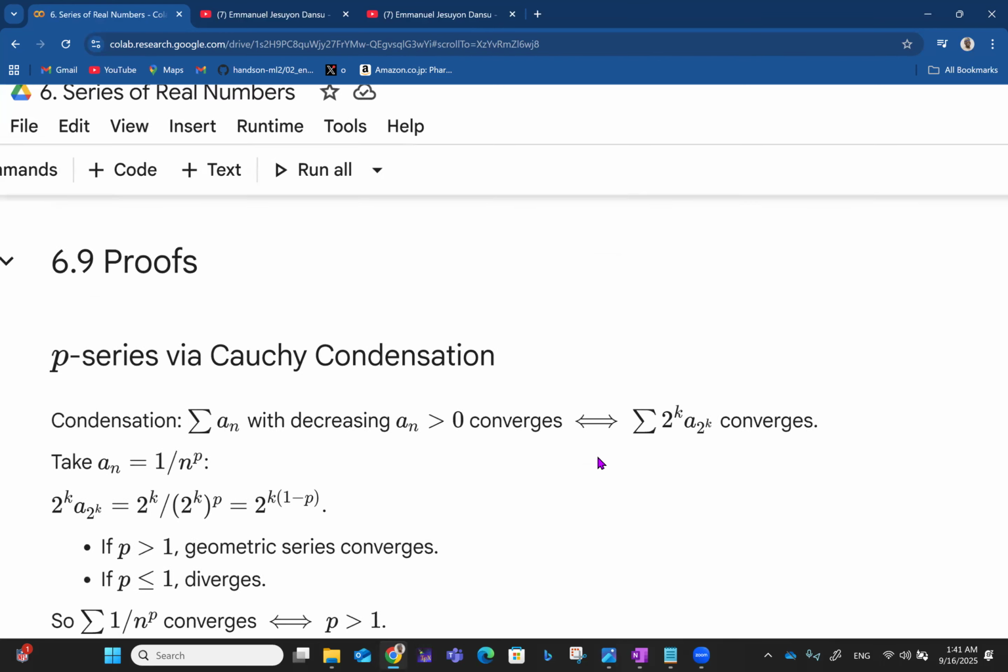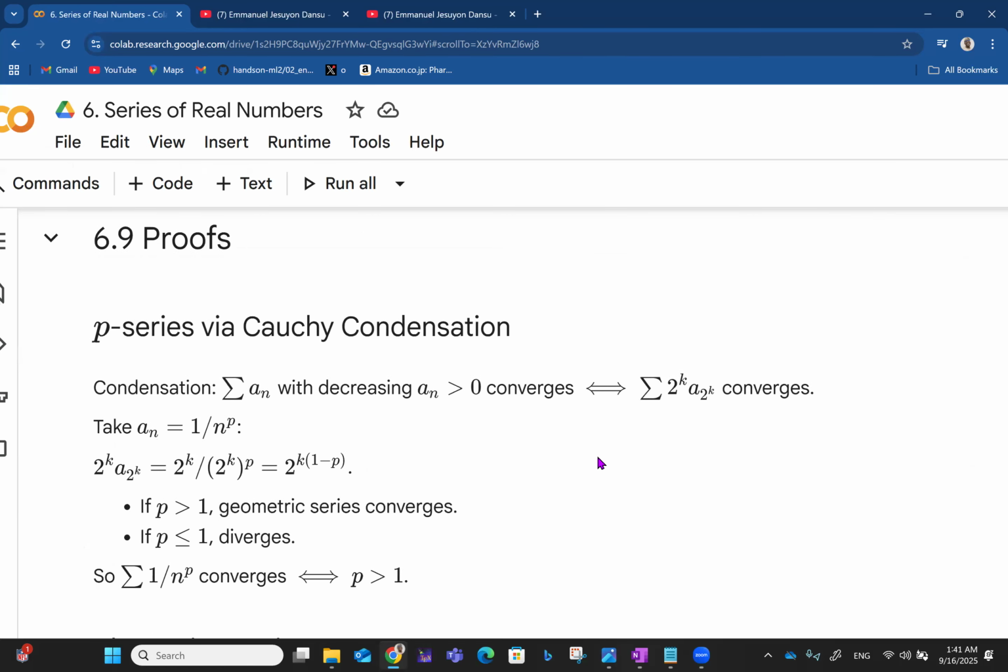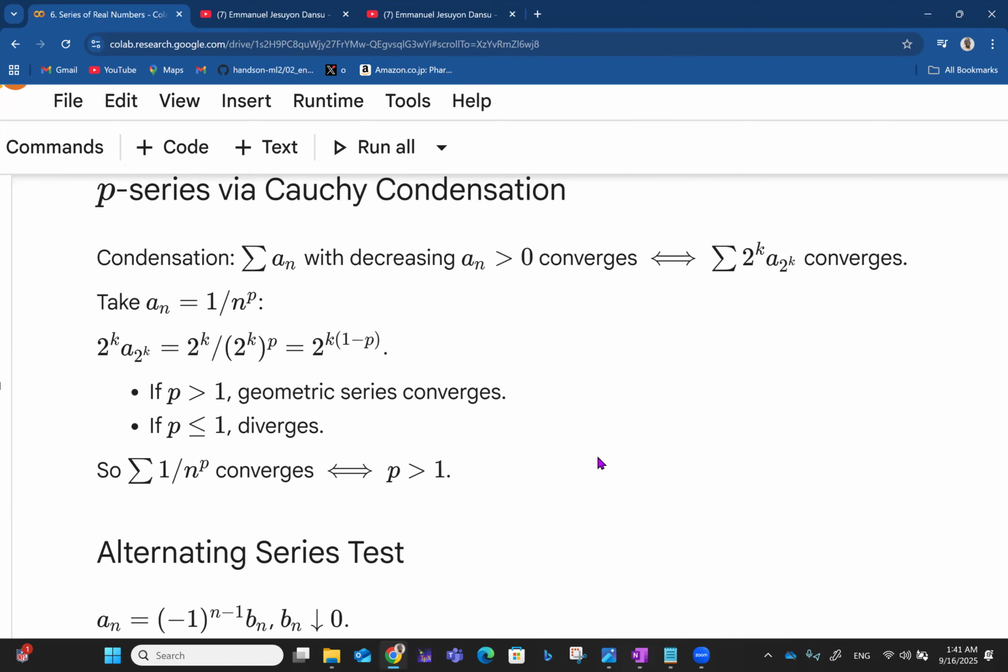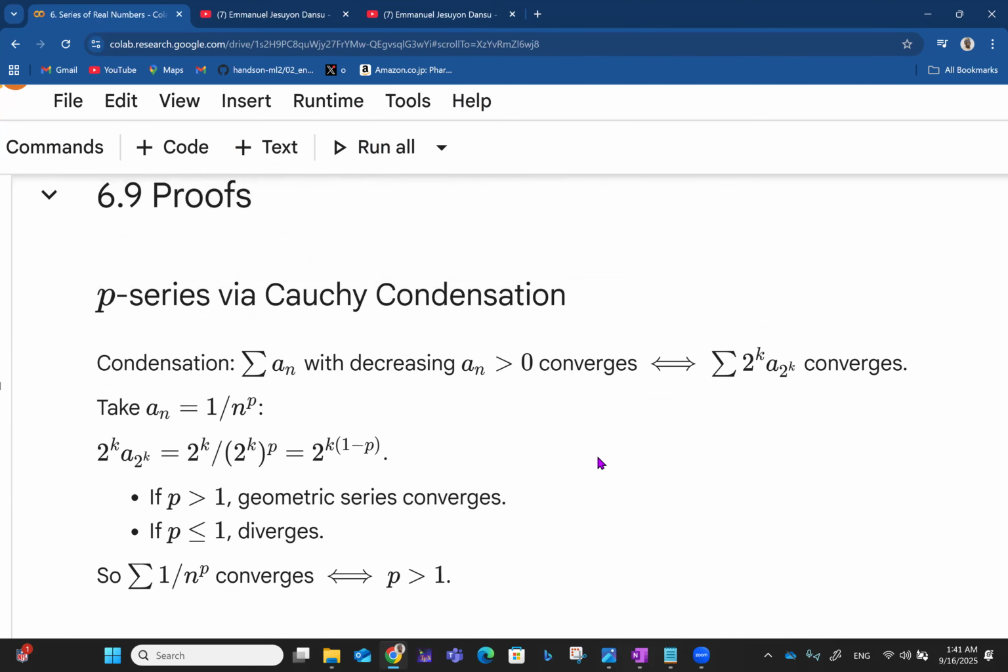And we have some proofs here for some of these things we've been talking about. So we have the first one, where we talk about the p-series via Cauchy condensation. The p-series under Cauchy condensation.